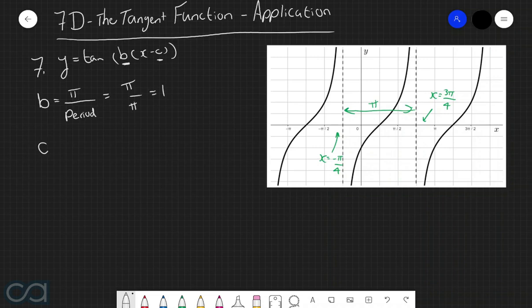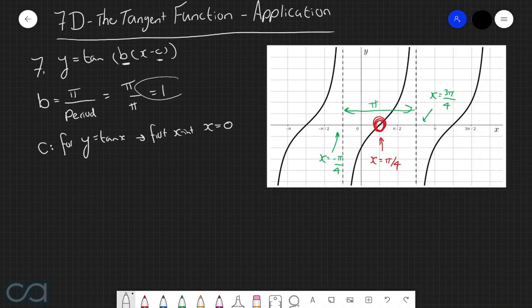Now, in order to calculate the value of c, we're going to consider the position of this first x-intercept here, which is positioned at x equals pi over 4. Because we know that for the basic tan function of y equals tan of x, the first x-intercept occurs when x is equal to 0.